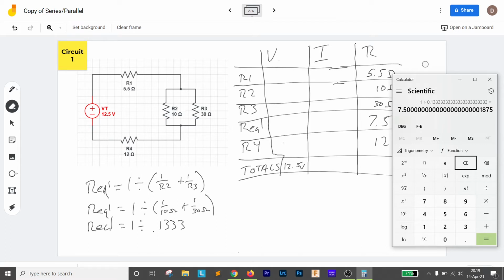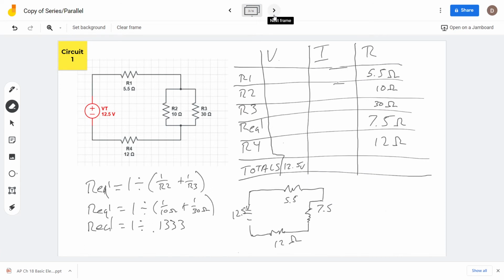Good. Okay, so if I drew that circuit out now with the 12.5 volts and the 5.5 ohms going down, now it would basically be a series circuit. It would be a series circuit now that I could solve a bunch of stuff for. And R4 was 12 ohms. So I'm not going to erase this, I'm going to duplicate this. So hold on here, duplicate, and I'm going to go there right now. I'm duplicating this on the tablets while you can't see.